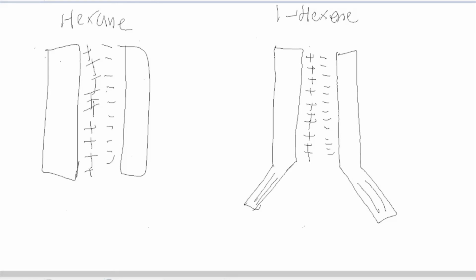As we can see, hexane has a higher surface area for bonding than hexene does. Hexene cannot bond in the double angle because the bond is too weak. So what it does instead is it bonds to the longest side with the other hexene molecules. However, the surface area of that overall is less than the surface area of molecular interaction between hexane and another hexane, which results in a higher boiling point of hexane than it does for hexene. The bonds in hexane are stronger than the bonds of hexene because it has a higher surface area for interaction.